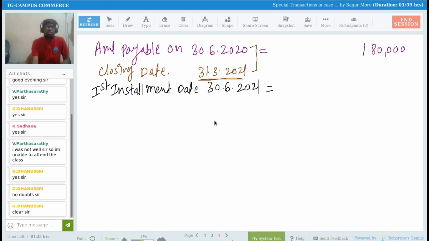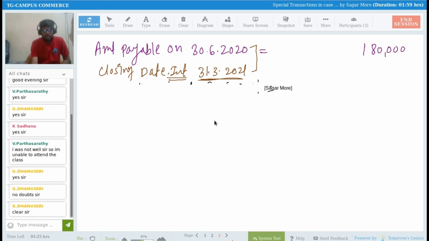It means on 31st of March 2021, you have to calculate interest for 9 months, from 30th of June 2020 up to 31st of March 2021.